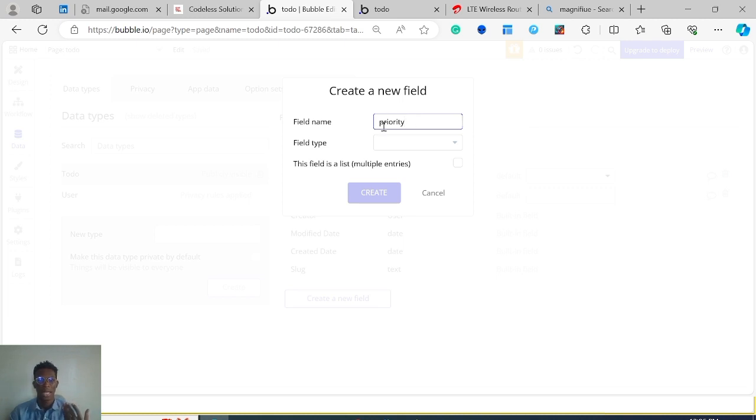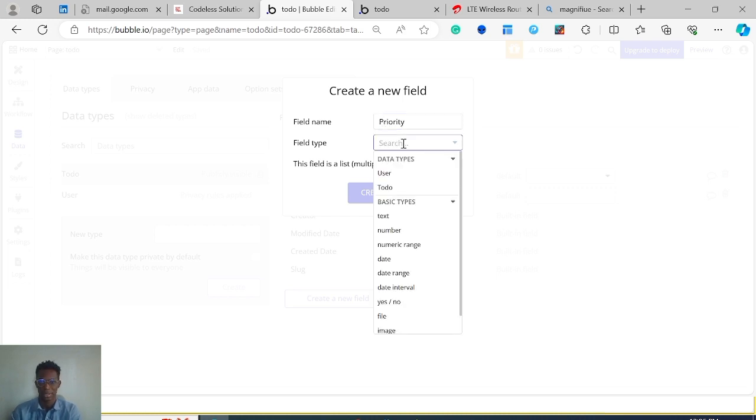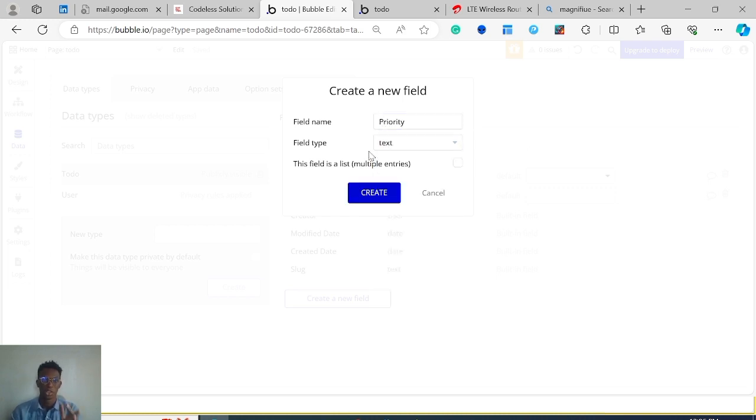Now, I don't want to go too deep, but know that the best way to treat this is not as a text. We have what we call option sets in Bubble, which I will be discussing in a later series. When there are 2 options, like yes or no, you want to go with the yes or no field.